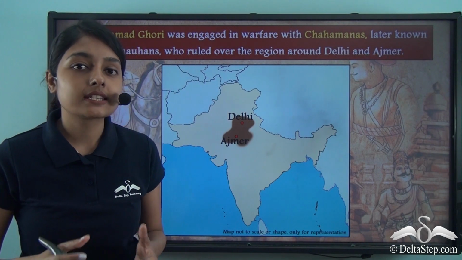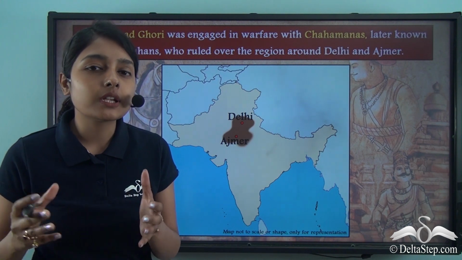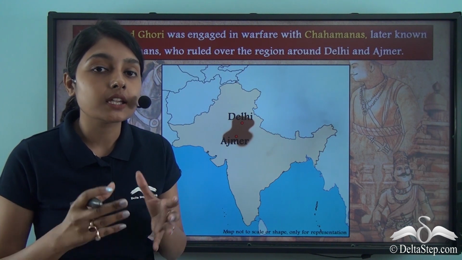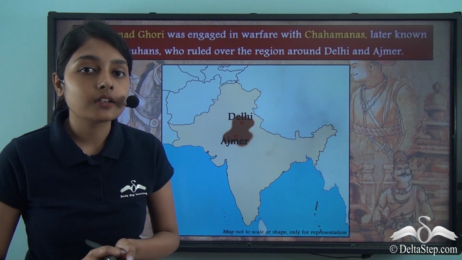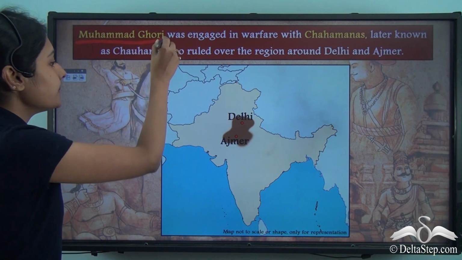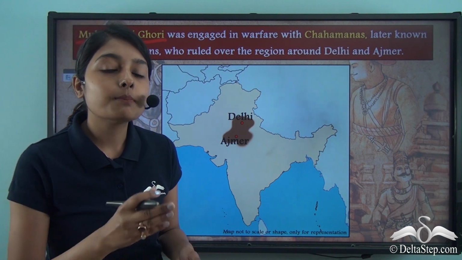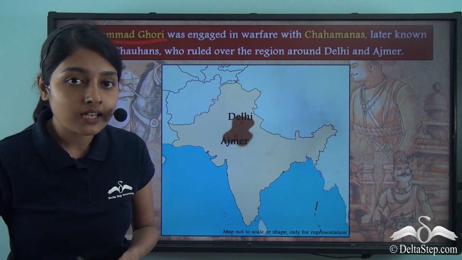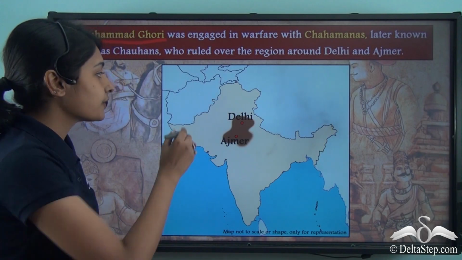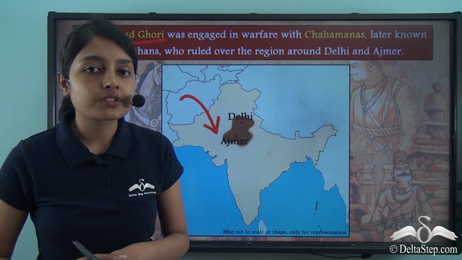Sultan Mahmud of Ghazni had come from Afghanistan to invade India, and during his invasions he was able to take away a lot of wealth and resources and precious metals and stones from the Indian subcontinent back to Afghanistan. Following his lead, another invader by the name of Muhammad Ghori also came from Afghanistan to invade India. Sultan Mahmud of Ghazni belonged to the place called Ghazni in Afghanistan, and Muhammad Ghori belonged to a place called Ghor in Afghanistan. So it is from Afghanistan that Muhammad Ghori came to invade India a few centuries henceforth.